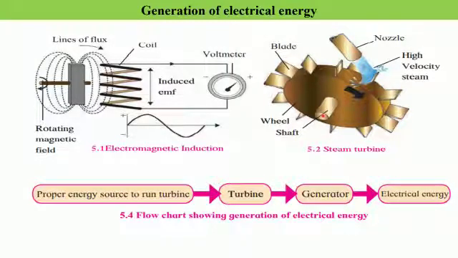Now here you can see one more part of the turbine, that is a shaft. With the help of the shaft, the turbine is directly connected to the coil or to the magnets. Either of the two, if they start rotating along with the shaft, the magnetic field that will be produced will be a changing magnetic field.